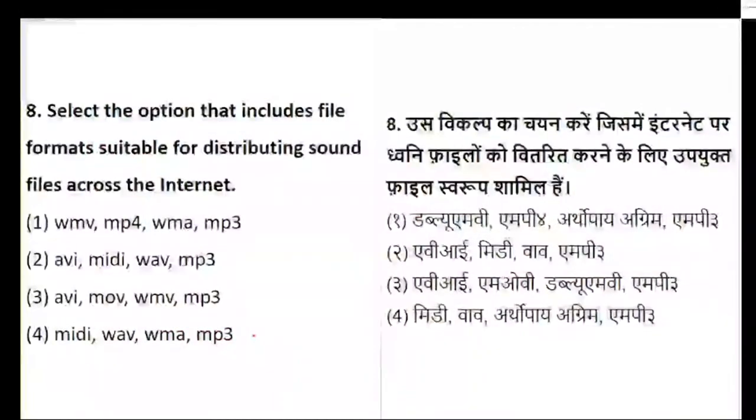You have to select the file formats which are used for distributing sound across the internet. The file formats which are used to distribute the sound across the internet. So options are given below.